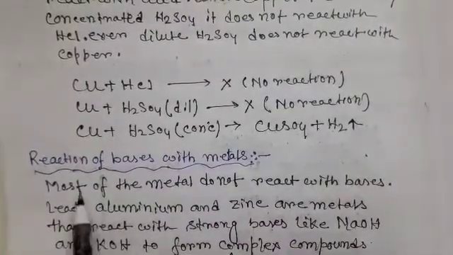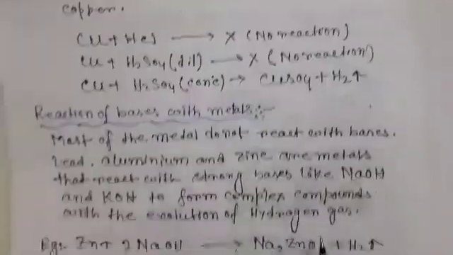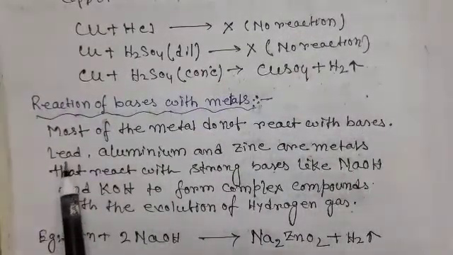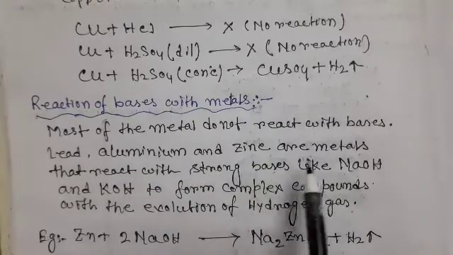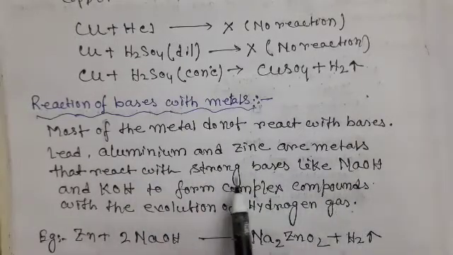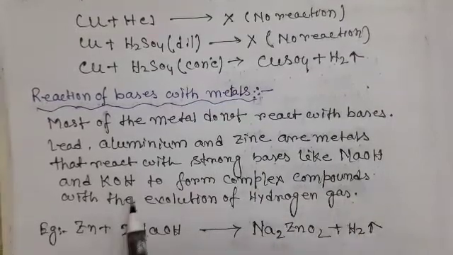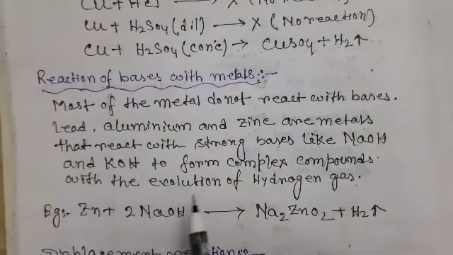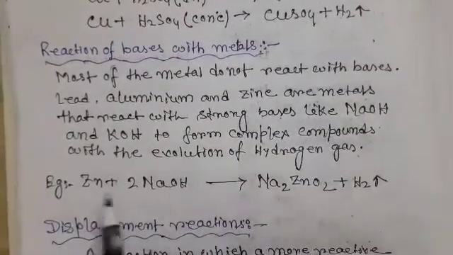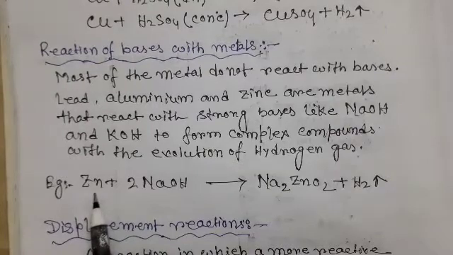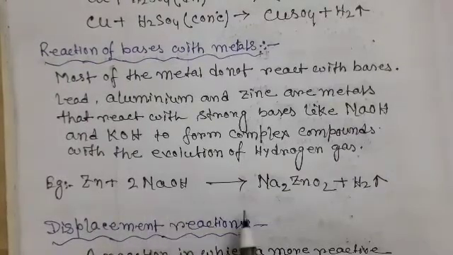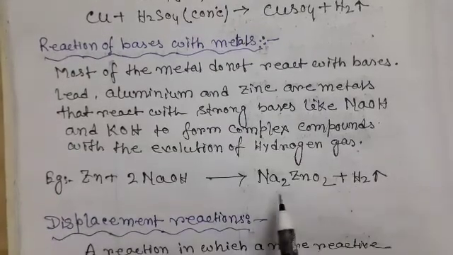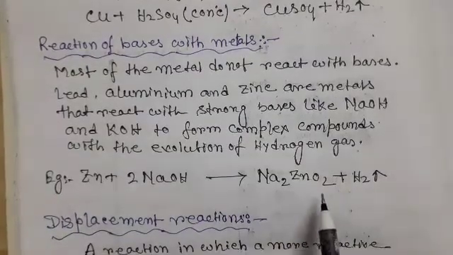Next, reaction of base with metals. Most of the metals do not react with bases. Lead, aluminum, and zinc are metals that react with strong bases like sodium hydroxide and potassium hydroxide to form complex compounds with the evolution of hydrogen gas. Here is an example: zinc, Zn, reacts with sodium hydroxide, NaOH, to produce sodium zincate, Na2ZnO2, and hydrogen gas. Na2ZnO2 is the complex compound.